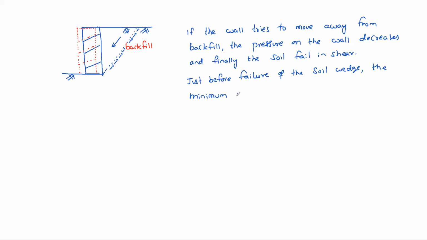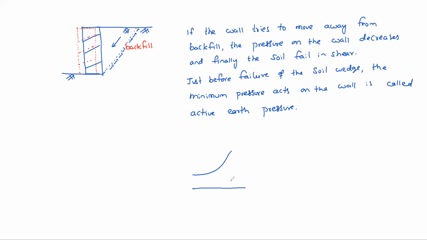The minimum pressure acting on the wall is called active earth pressure. See actually it decreases, and finally attains a minimum value, that is active earth pressure PA.